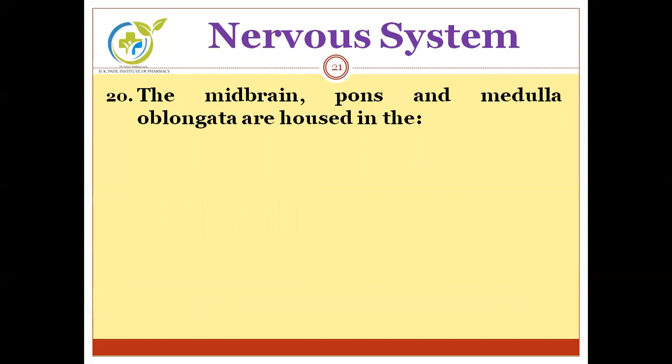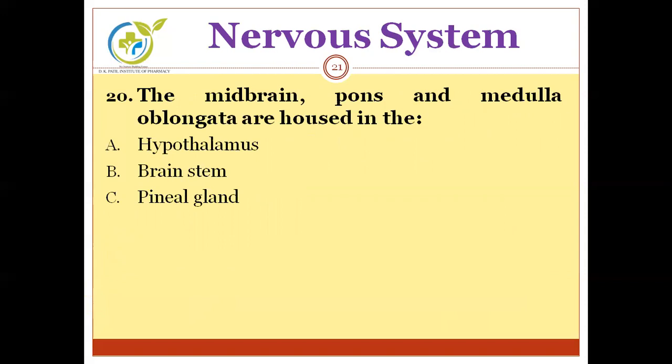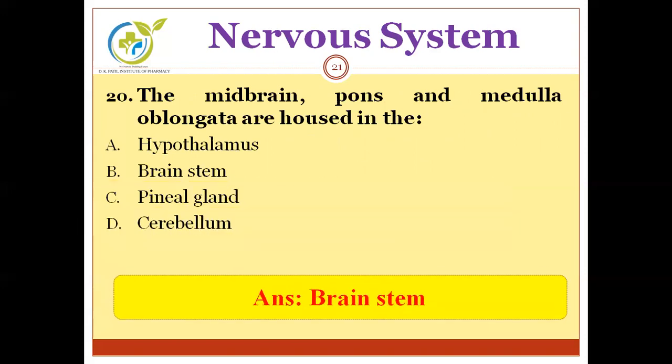Moving to the next question. The midbrain, pons and medulla oblongata are housed in. Options are hypothalamus, brainstem, pineal gland, cerebellum. And the correct answer is brainstem. Actually, this brainstem is composed of the midbrain, pons, and medulla oblongata. Ultimately, it is clear that it is the brainstem.